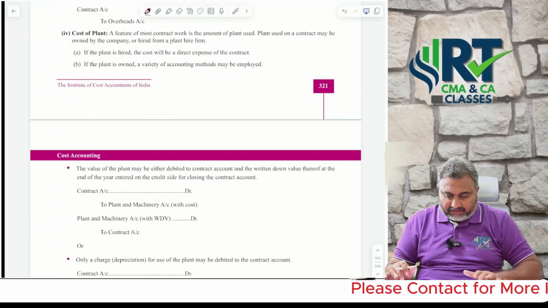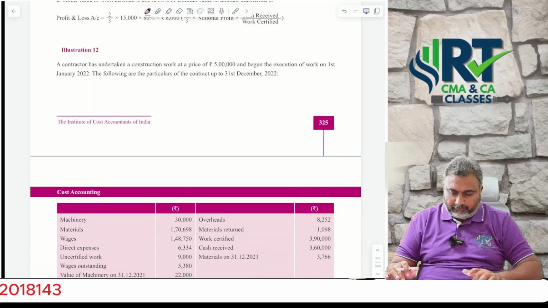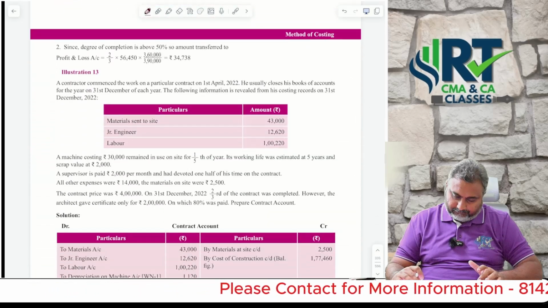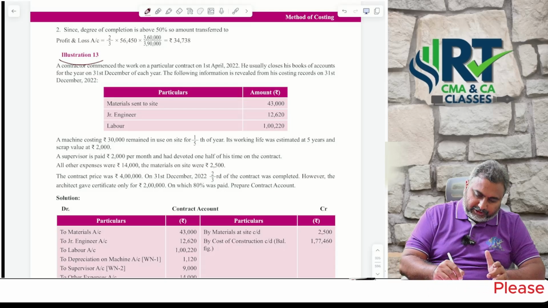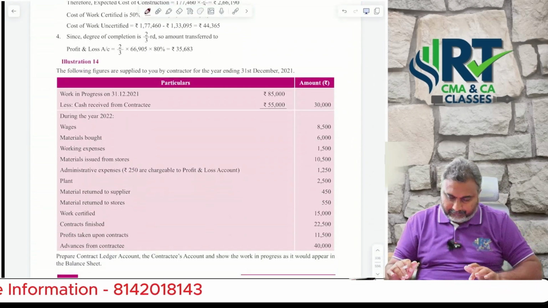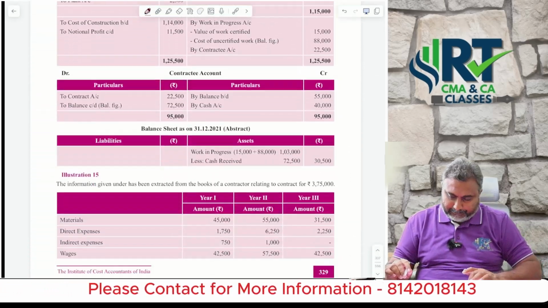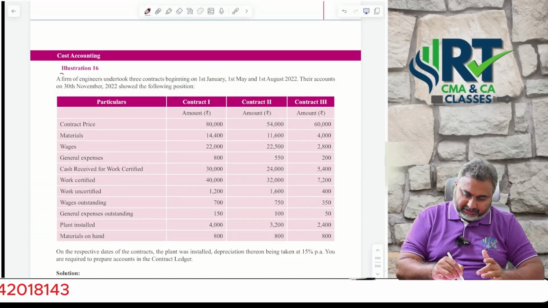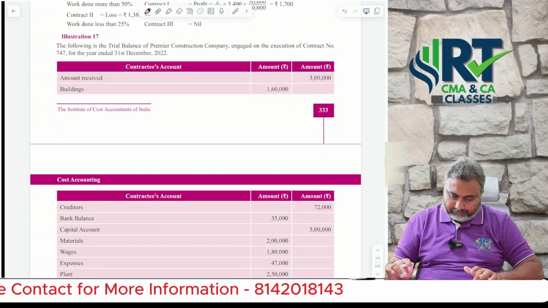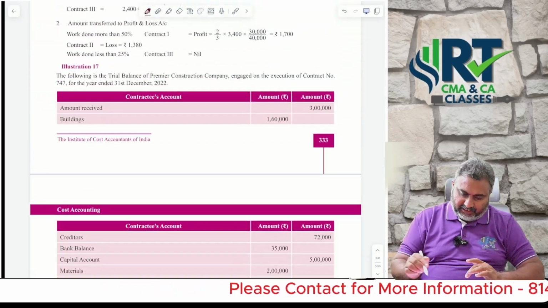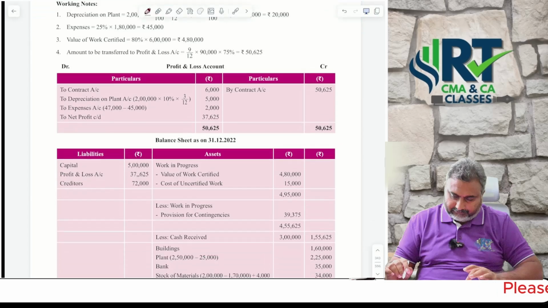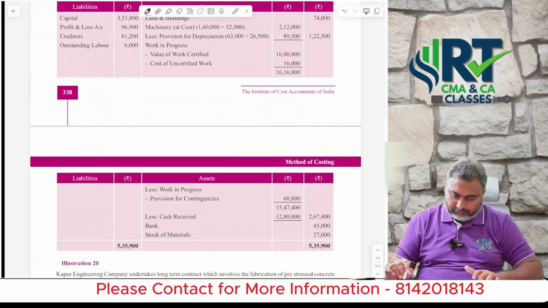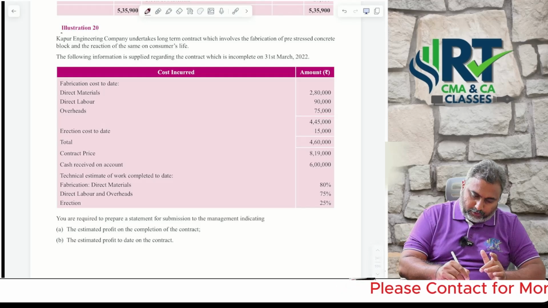Then contract costing. Especially focus on illustration number 13, illustration number 14, illustration number 16, even 17 as well as the 20th illustration.